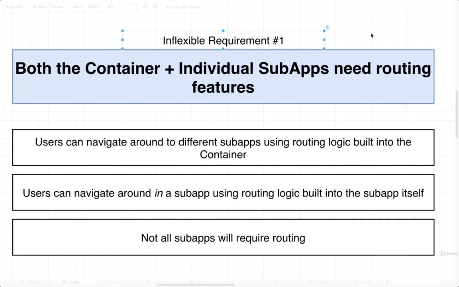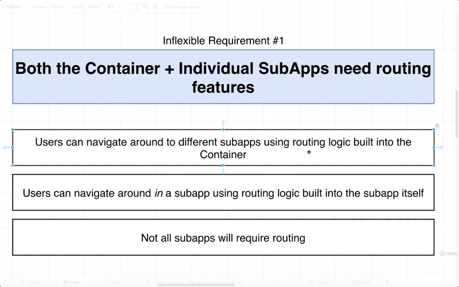Once we generate that set of requirements, we can then start to think about a design that actually satisfies those requirements. So we're going to go through a list of big requirements in this video and the next. So let's get to it right away. Our first big requirement is that we need to have some kind of routing or navigation logic inside both our container and inside of individual sub-applications. We're going to add in some routing logic to the container so that a user can navigate around and see different sub-apps appear on the screen.